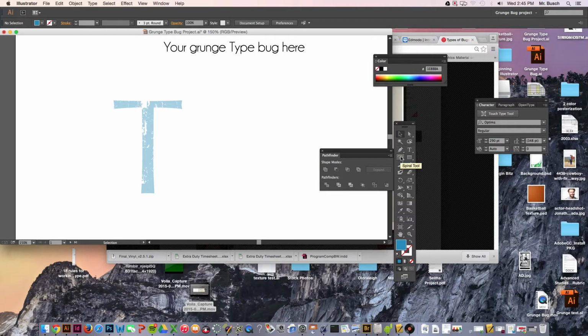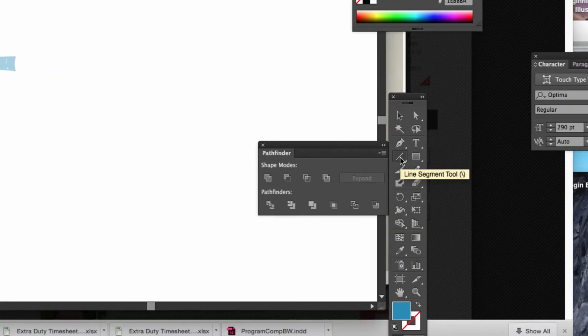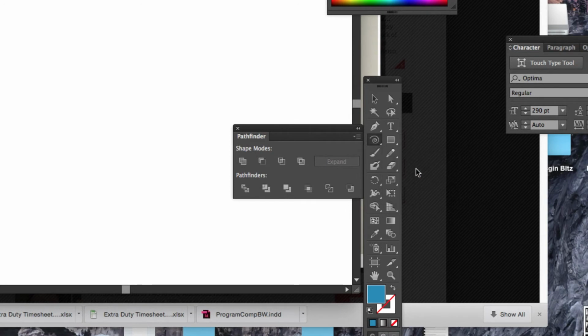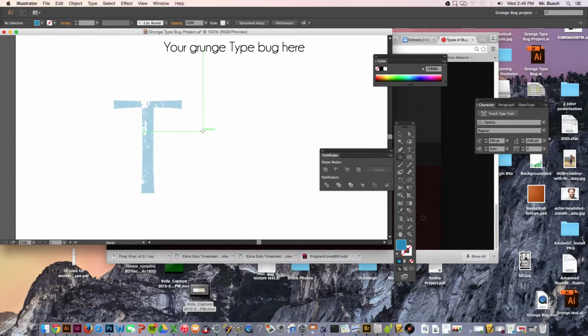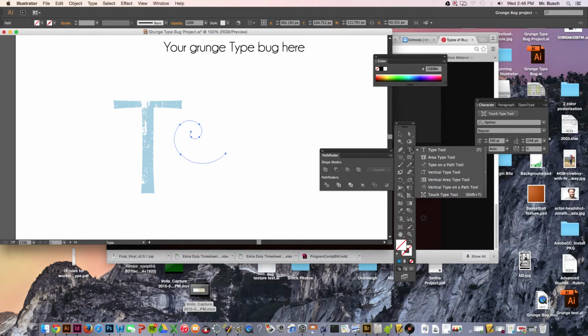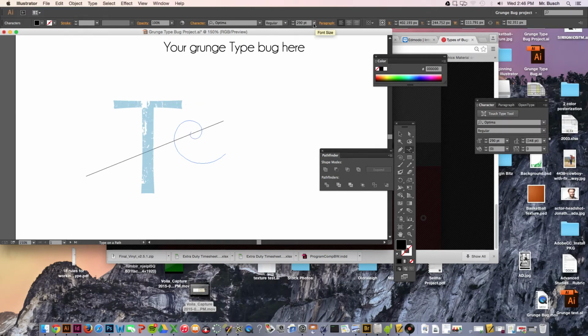Here are some other ideas as you go throughout this project. Say for instance I'm making a bug here. Underneath your line segment tool, if you click on it and drag down, you can use the spiral tool. Click the spiral tool out, and then get your type on path tool. Then you can click on your path, and you notice my cursor is set to 290. Bring that down to 11. You can type on your path. I'm going to do that one more time. Bring this down to 10, and you can see I can put some type on a path. Perhaps I move that over here and give this bug interesting characters.